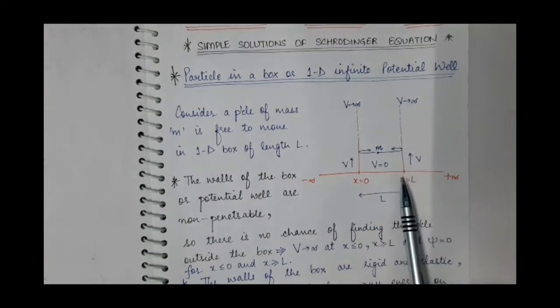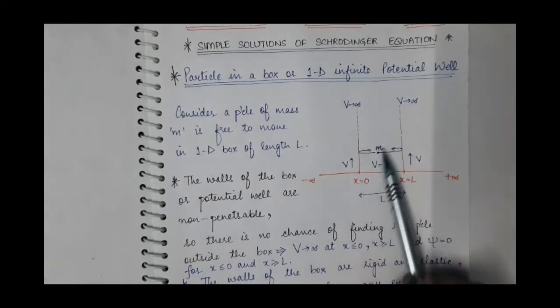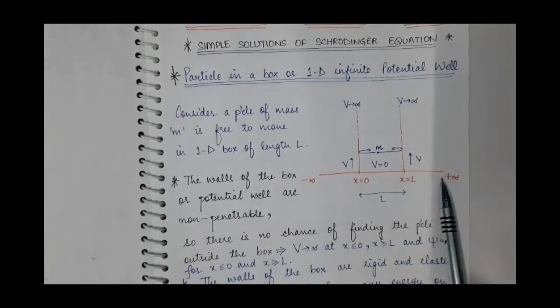It can move freely inside the box, but it cannot cross this potential barrier and cannot come outside the box. So there is no chance of finding the particle outside the box.